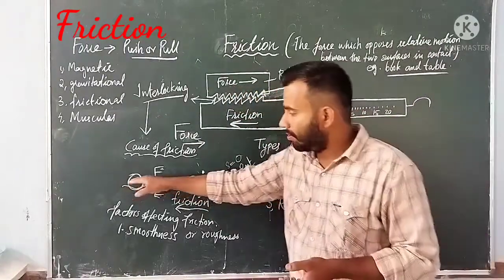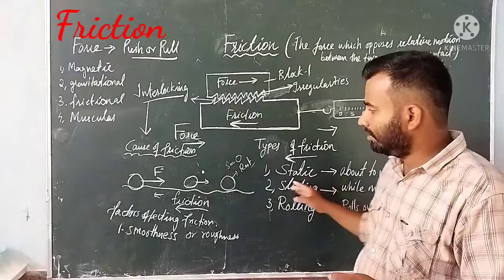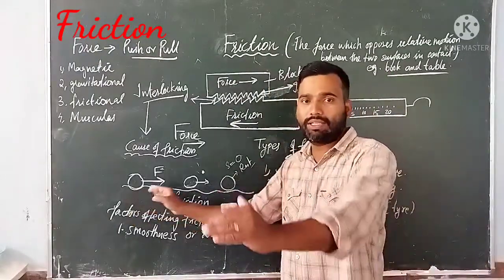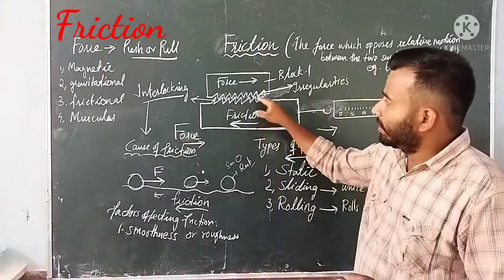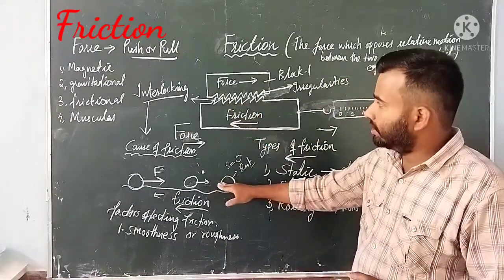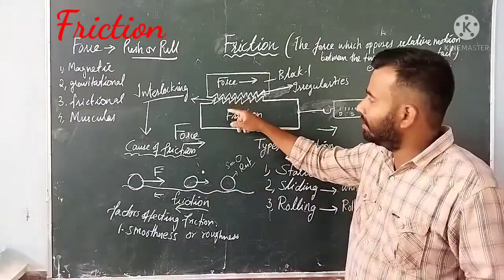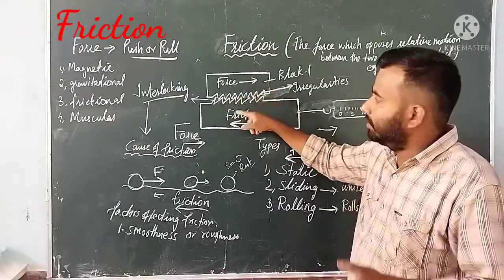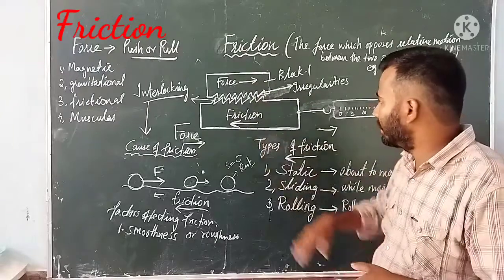Suppose the ball is rolling along this direction, the force of friction will always act along the opposite direction, and that results in reducing speed. Here you can see why it happens so: because of the interlocking between the two surfaces which are in contact.